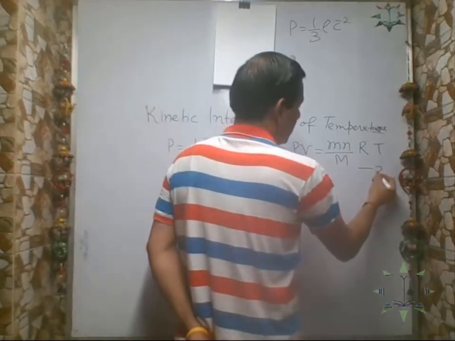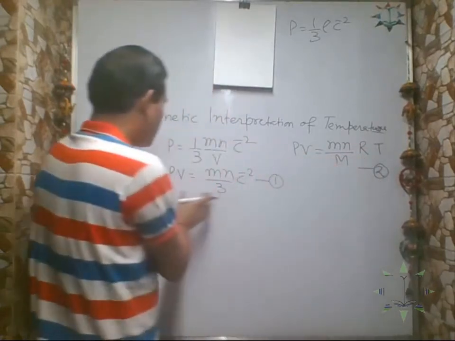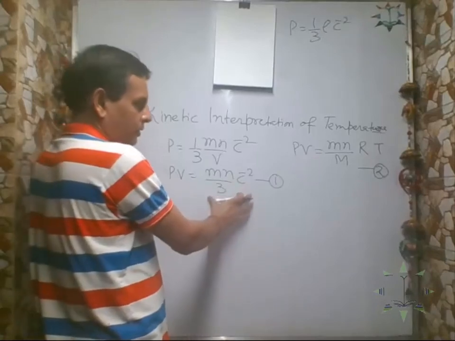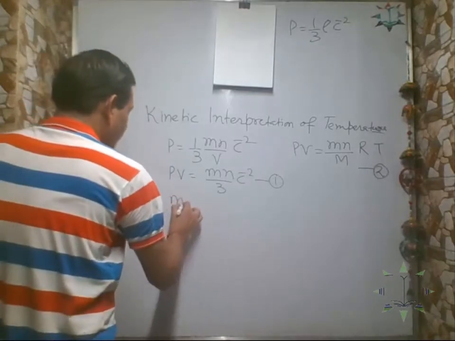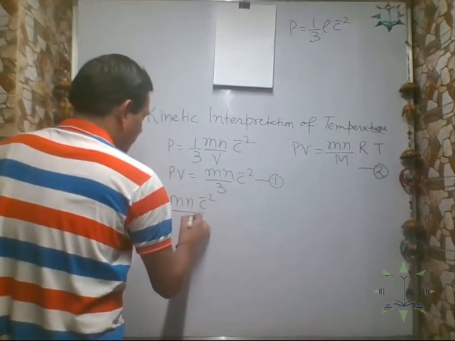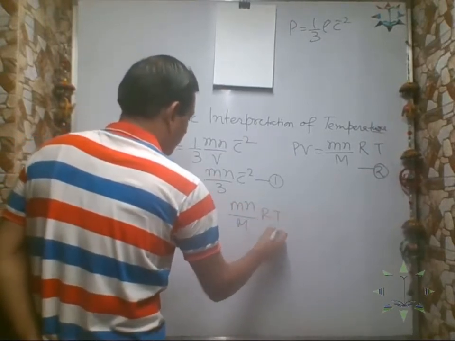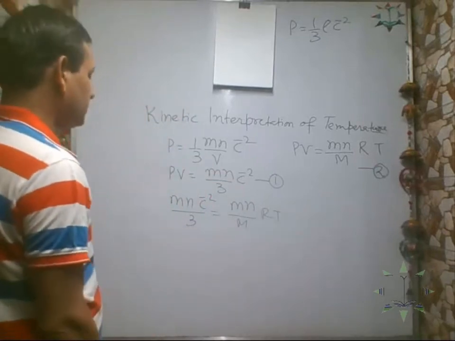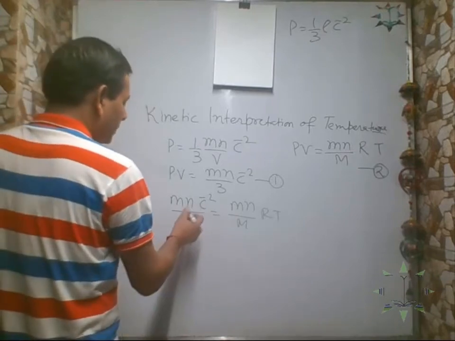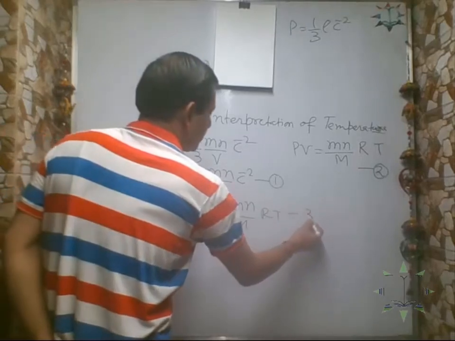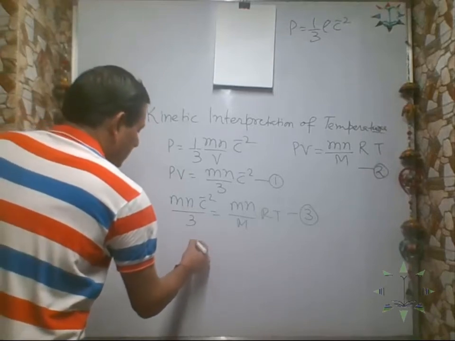As per the gas equation, pressure into volume is this much. As per kinetic theory, pressure into volume is this much. So these two must be identical, from equation 1 and 2, correct? So Mn C bar square by 3 should be equal to Mn by M RT. We can write that Mn cancels out. Let us represent this as equation number 3. So in this equation, if Mn cancels out, then C bar is how much?